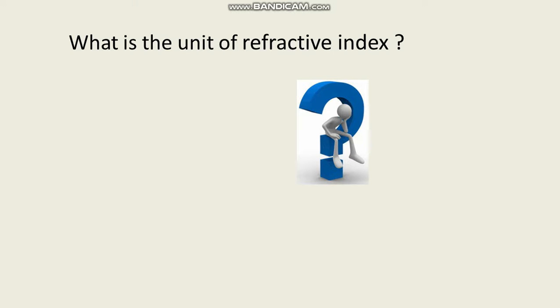What is the unit of refractive index? You learned the definition of refractive index. What is that? It is the ratio of speed of light in air to the speed of light in medium. So the ratio has the same physical quantities. Speed of light in air, speed of light in medium, speed by speed. So the unit cancels.